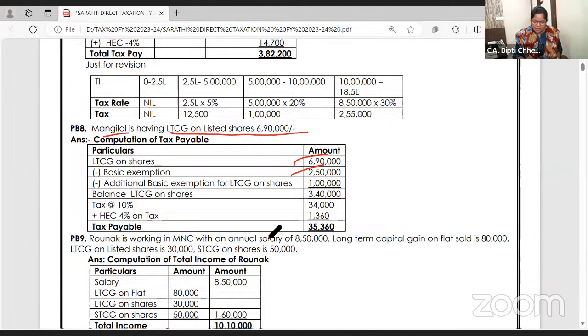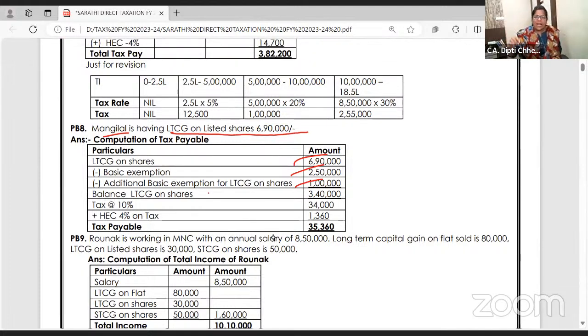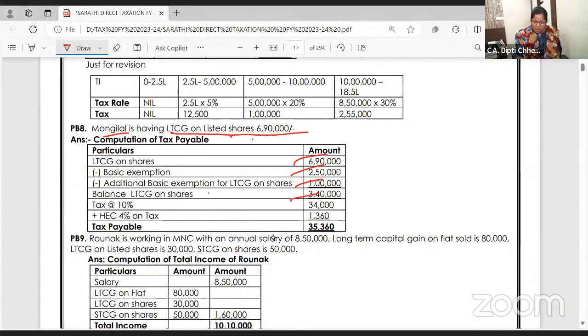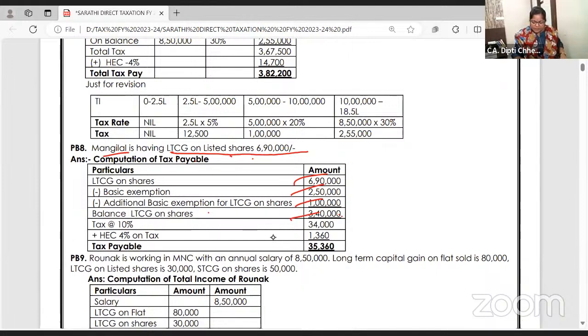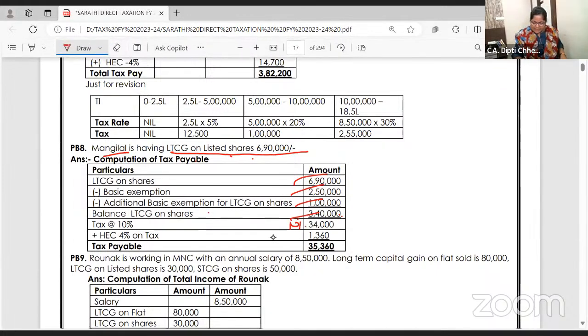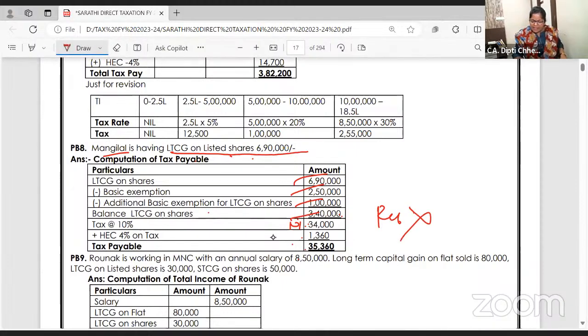2,50,000. Additional basic exemption 1 lakh. Why 1 lakh? Because it's long term capital gain on shares. On balance 3,40,000, don't apply first 2 lakh. This is all long term capital gain. So flat 10% tax on that plus health and education cess. Ma'am, rebate won't come, right? Income exceeded 5 lakh.